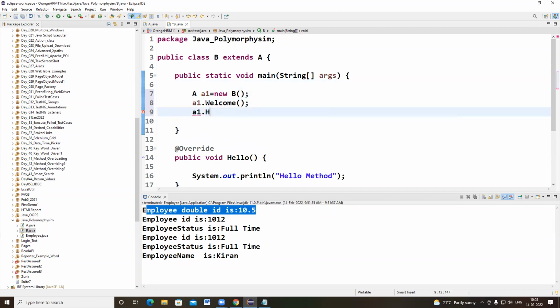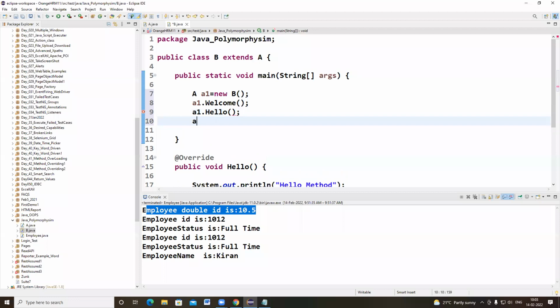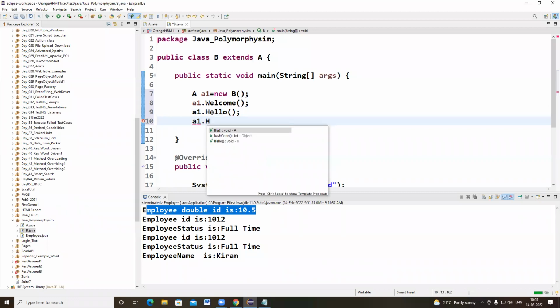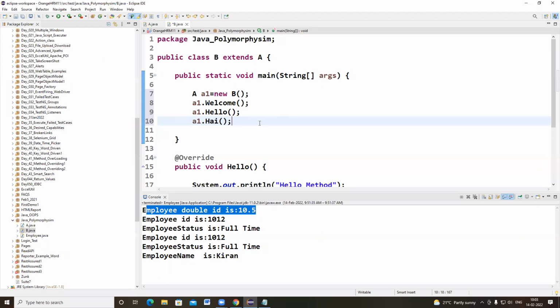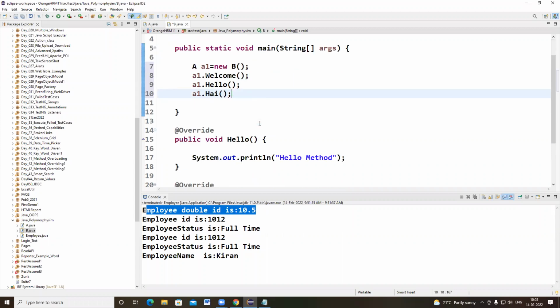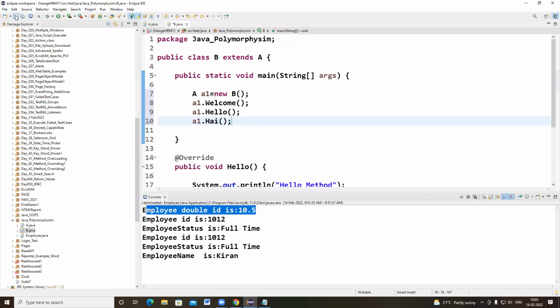a1 dot hello, a1 dot hi. Understood? So like that you can call the methods.